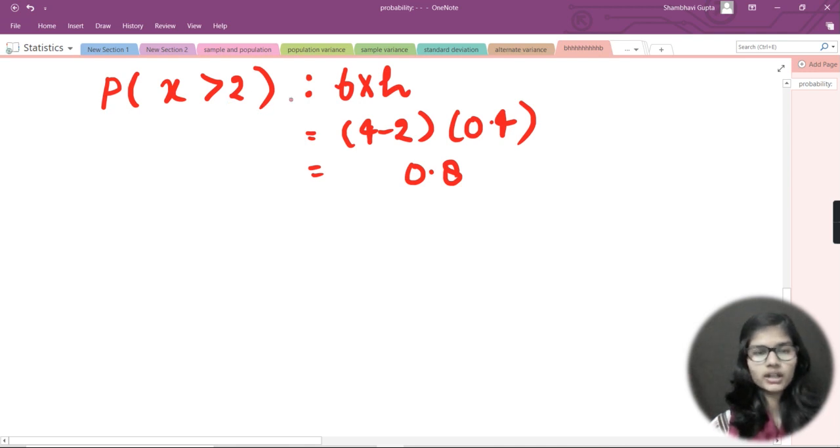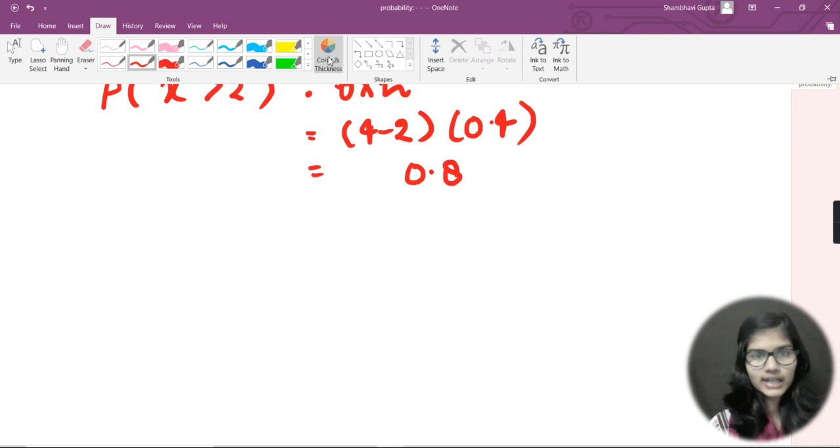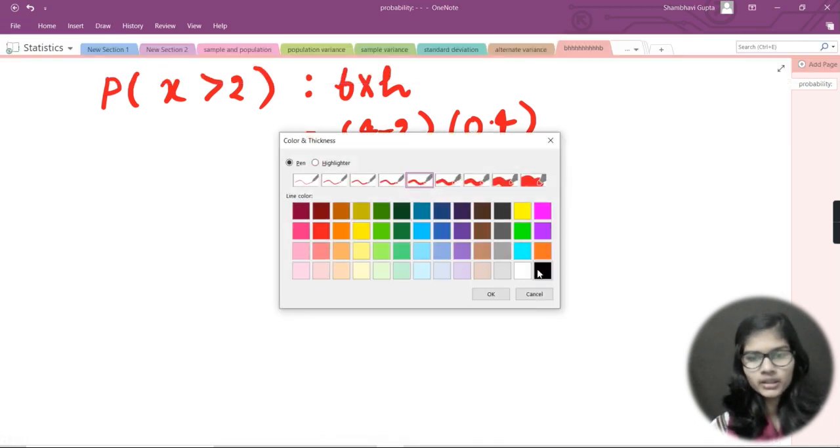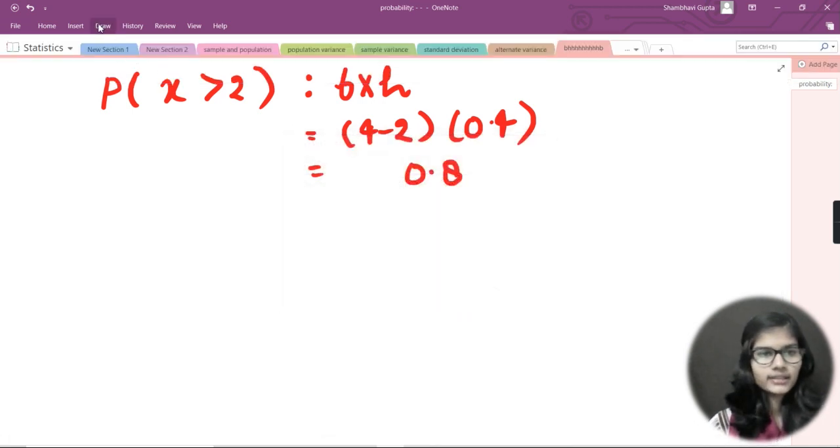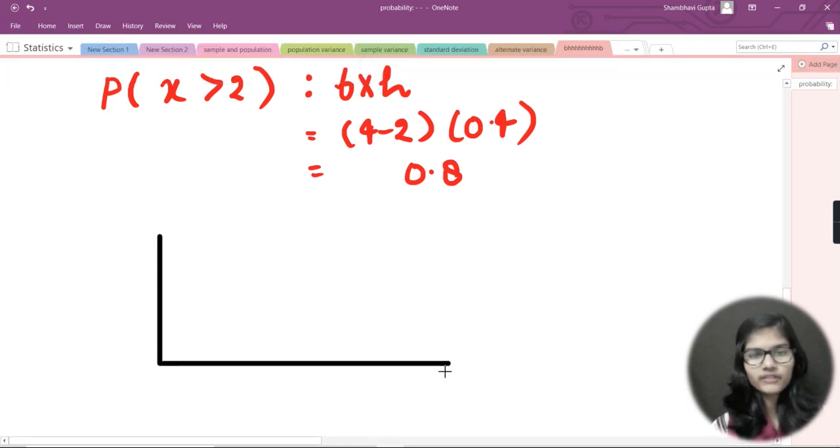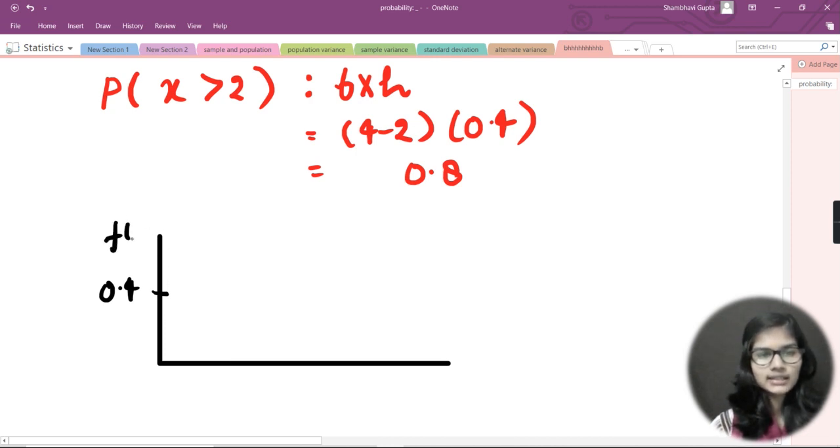Now if I want to plot a graph for this, how will I do that? For that, let me take the black color, and here I would take that. Now if I want to plot the graph for showing the same thing, how will I do that? So basically I would name a point here, let's say 0, 0.4. I give the value 0.4, and basically that is the height, right? So on this y-axis I give 0.4. I would write here f(x), and this one is the x for me.